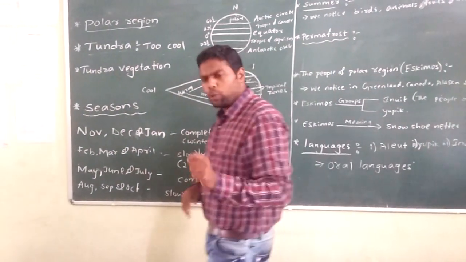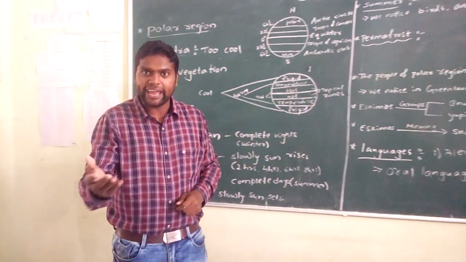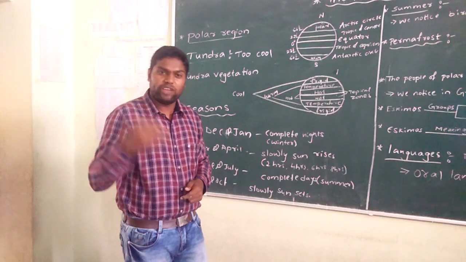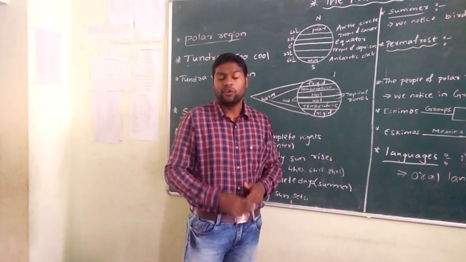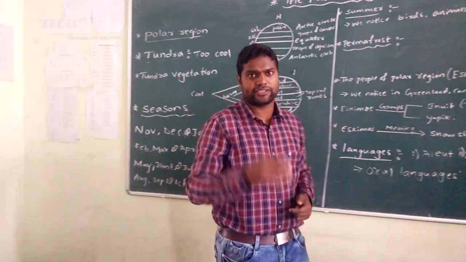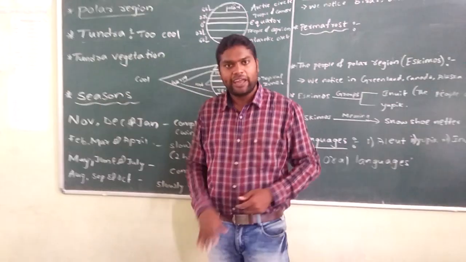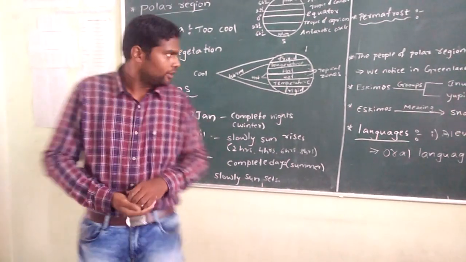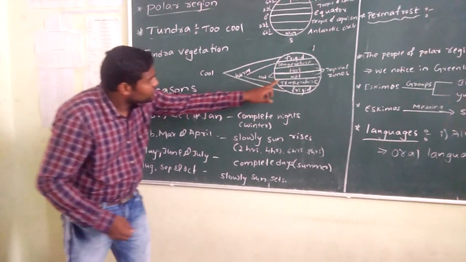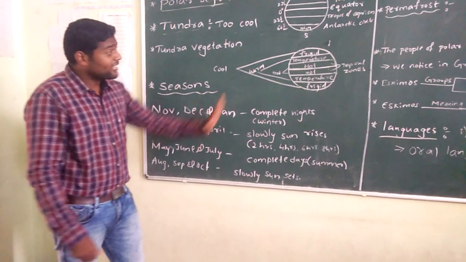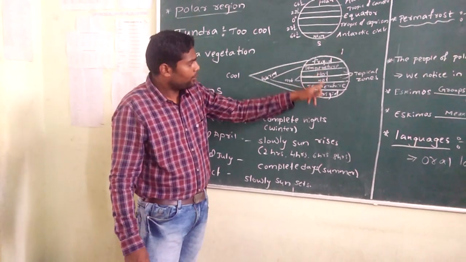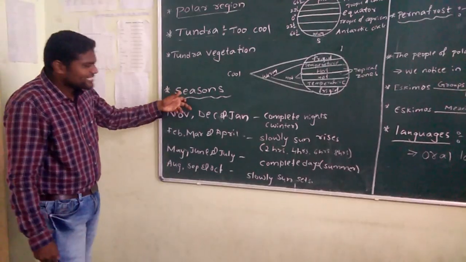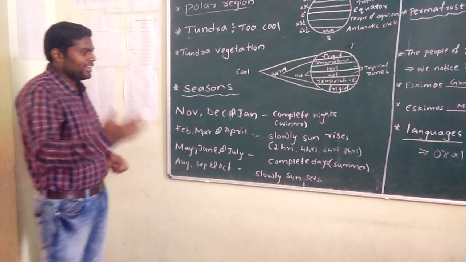Now we know mostly we are going to experience day and night in a single day. I mean within 24 hours we experience the day for some hours and the nights for other hours. But coming to the polar regions, it is quite different. It is completely different. Why? You see here, as it is far away from the equator, sun rays may not fall vertically on the polar regions. So sun rays get diversified. If you compare the seasons, it is very different and a very interesting topic.